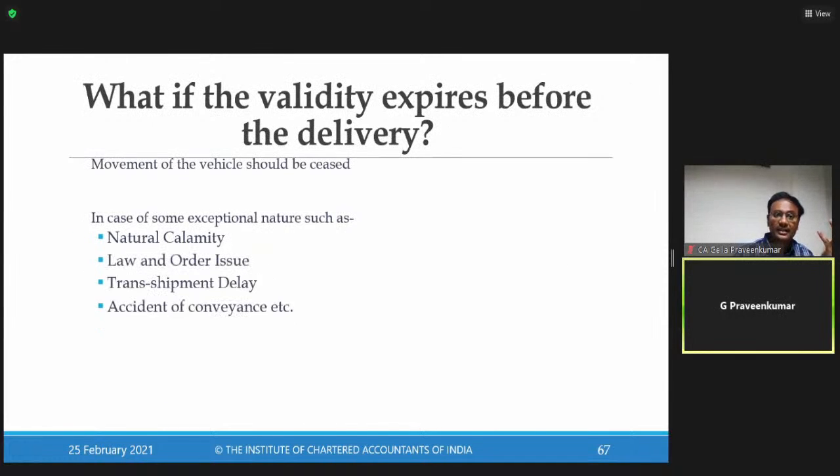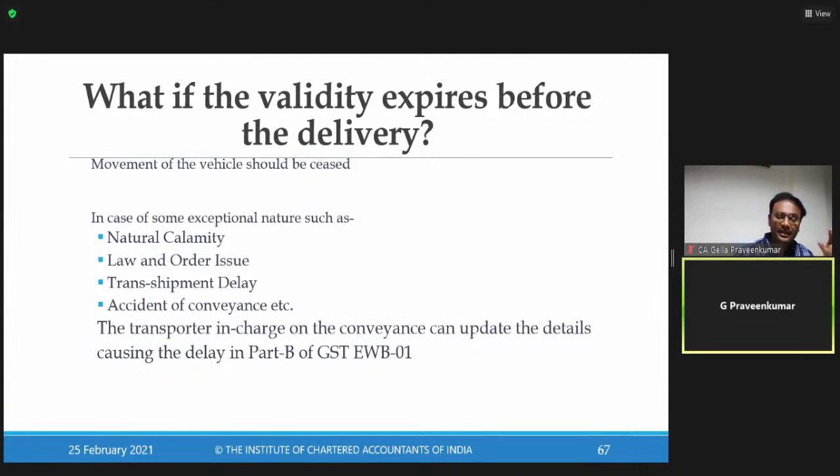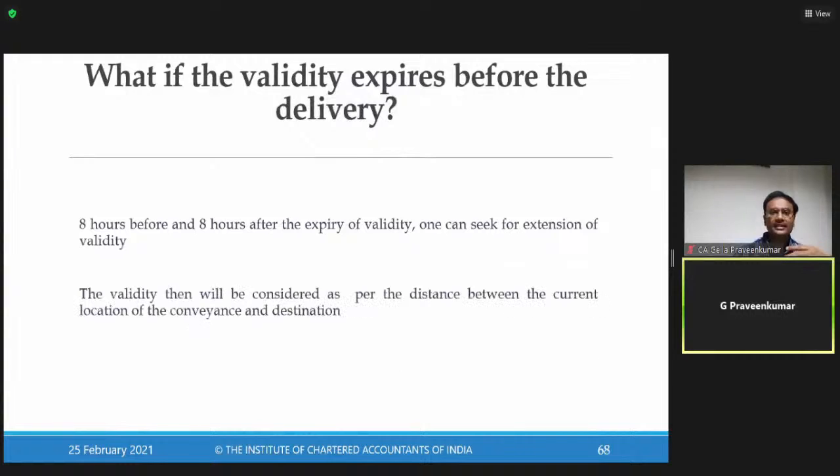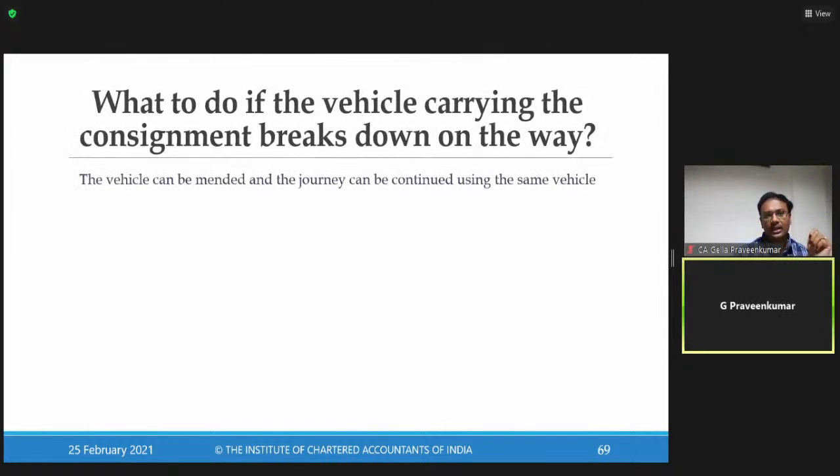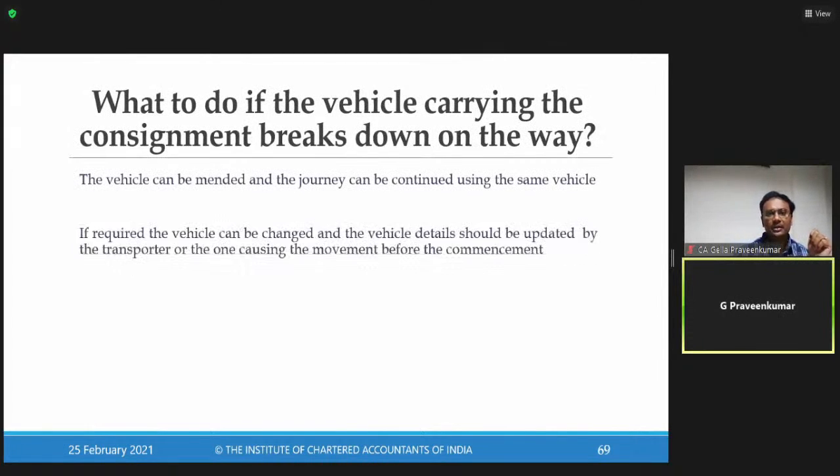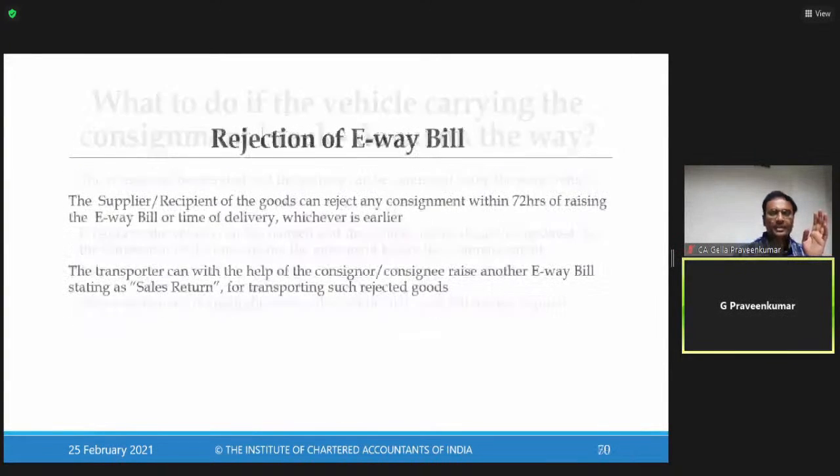Now, sir, what if the e-way bill I have generated for 3 days has expired because of natural calamity or disturbance or transshipment delay, accident, etc.? There is a possibility of extending my e-way bill validity. I need to log on to the portal and put in the reason 8 hours before that expiry, seeking extension of that e-way bill. Now, what to do if there is a vehicle breakdown? Please fill that Form B, move goods from one vehicle to another vehicle and mention those reasons on Part B.